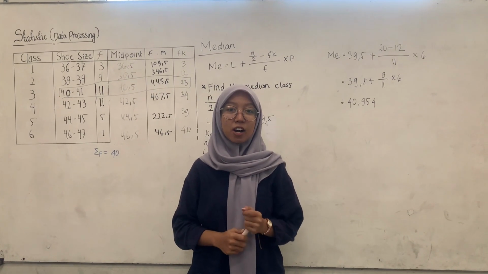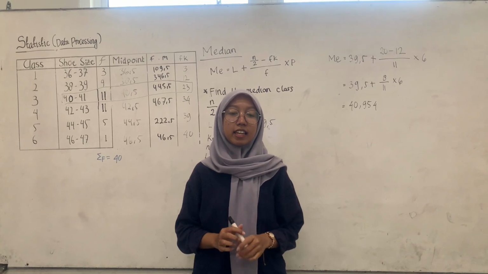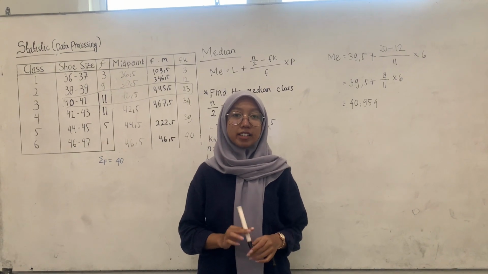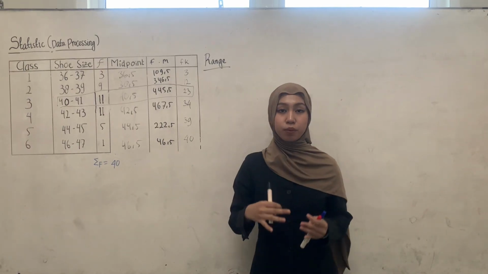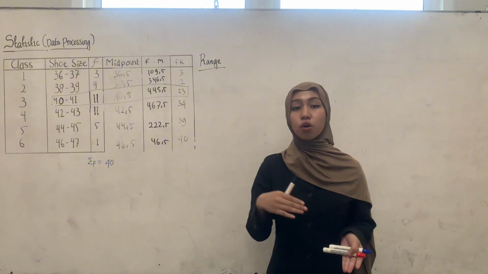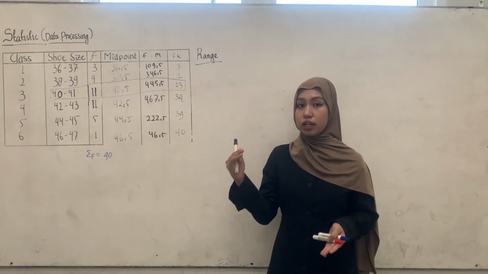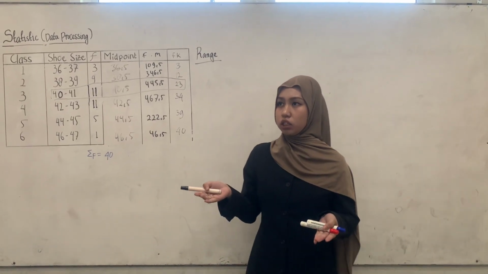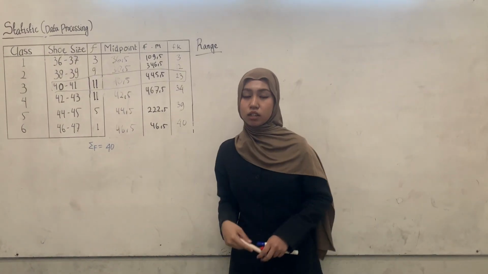By understanding how to find the median, especially in grouped data, we can easily see where the center of the data lies and how it is distributed. Okay, so the next topic is the range, a simple measure of data spread. The range shows how far apart the largest and smallest values in a data set are. Let's learn how to calculate the range easily with a simple example.